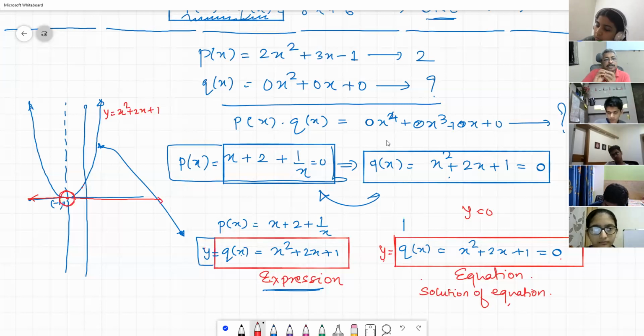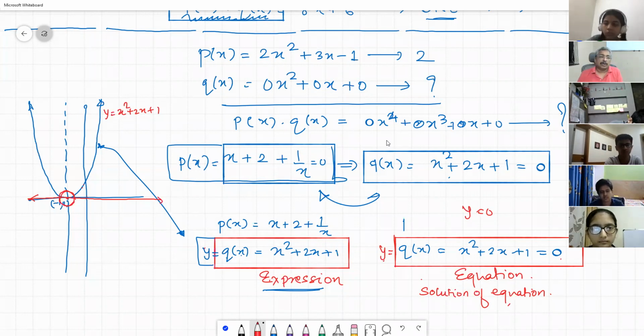Now, do you understand the difference between expression and equation? Equation means you are trying to solve simultaneously. Now, I have considered y equal to 0, but instead of 0, there could be some other constant. Y is equal to 5. So x square plus 2x plus 1 is equal to 5 is an equation. You may bring that 5 to the LHS and make it minus 4. That is the second operation. But I want you to solve the parabola with y equal to 4. You will get 2 points as points of intersection.